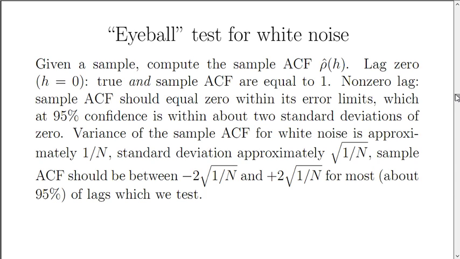At 95% confidence, the error limits are about 2 standard deviations around 0. Now, the variance of the sample autocorrelation function for white noise is approximately 1 over n. The standard deviation is approximately the square root of 1 over n. So the sample autocorrelation function should be between negative 2 times the square root of 1 over n and positive 2 times the square root of 1 over n for most lags, about 95%, which we test.